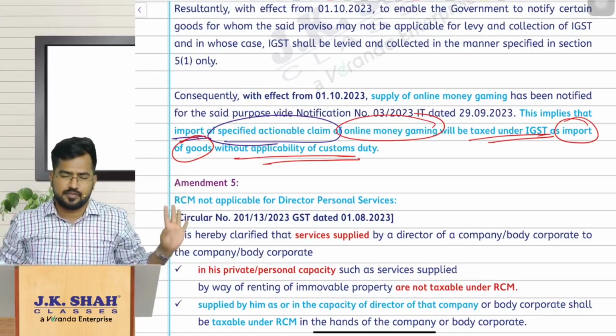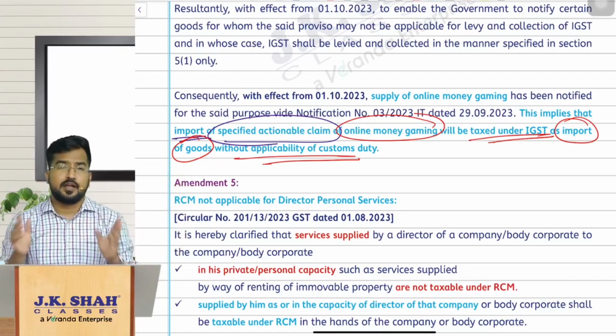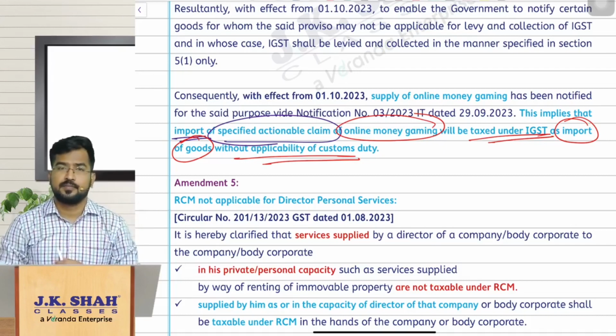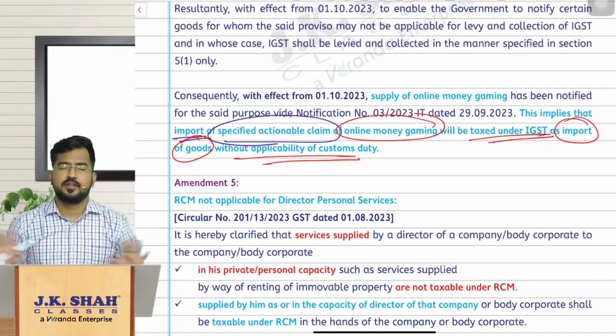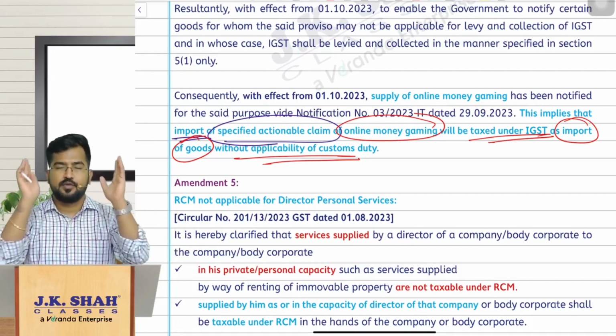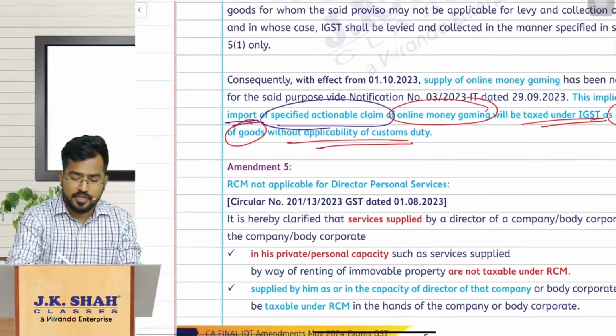So simple, what is the impact of this amendment? Amendment number 4 says you import online money gaming, and online money gaming is a specified actionable claim. An actionable claim is a good. So if the goods are imported, obviously customs duty will come into the picture. No sir, it will not come into the picture, only IGST. So what is it that you are importing?